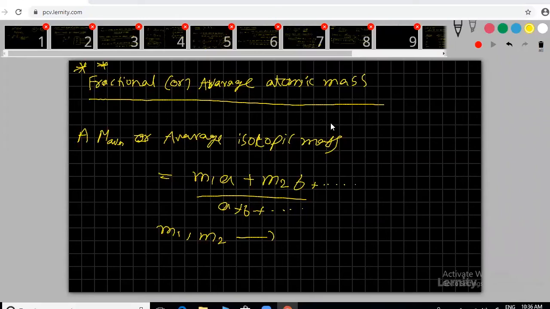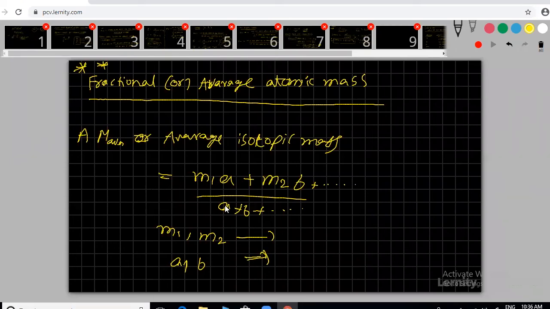See now, M1, M2 are the masses of isotopes, and A and B are the ratio or fractions of isotopes.